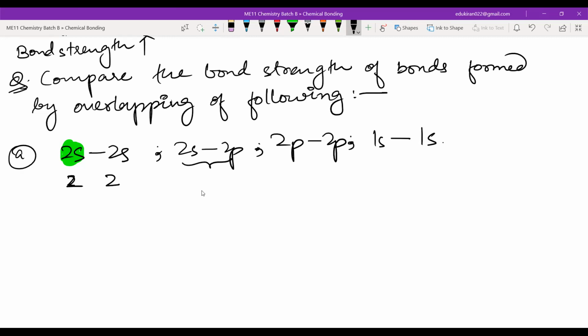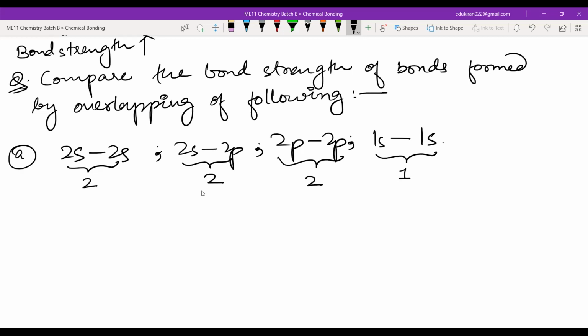Second shell. Here also second. What about here? The overlapping is taking place in the first shell. So first of all, we will compare the different shells.